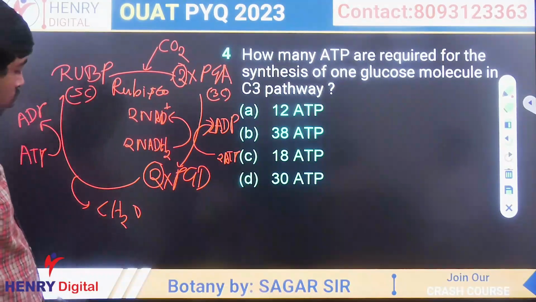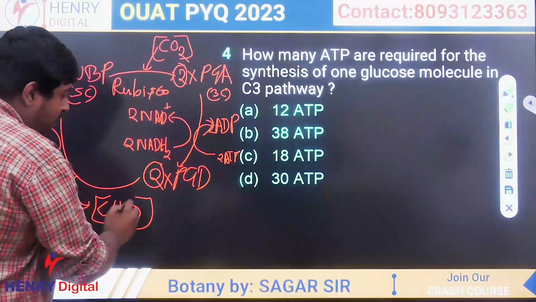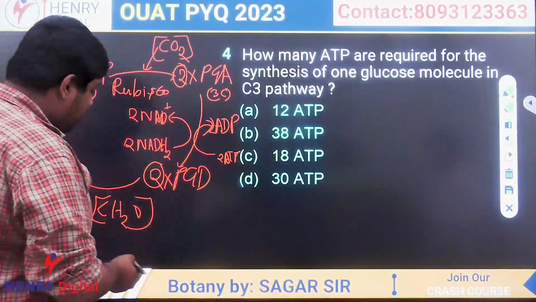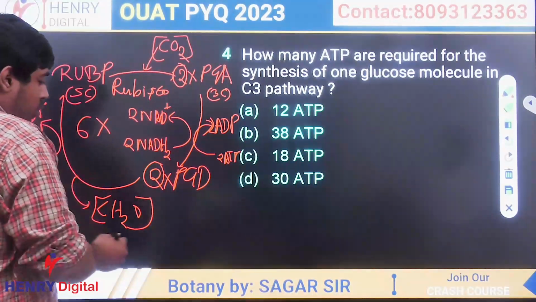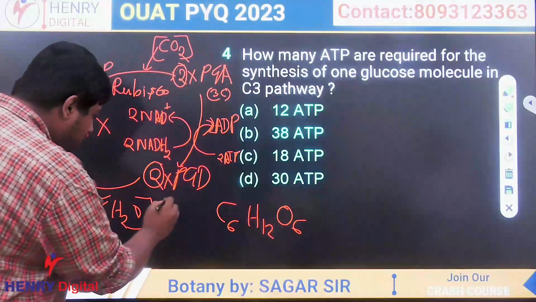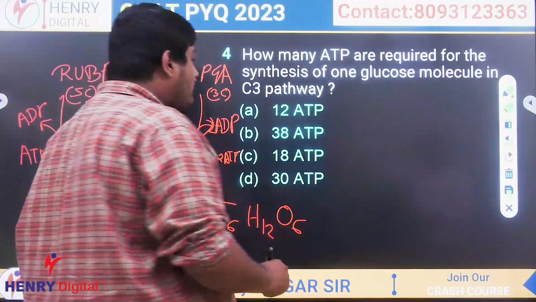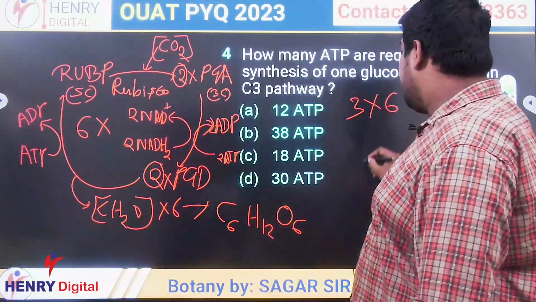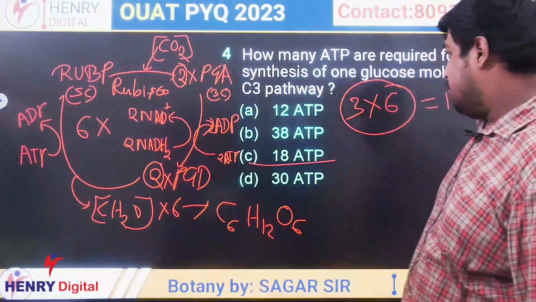Clear? So for conversion of 1 carbon dioxide into sugar, there will be expenditure of 3 ATP in one C3 cycle. So for formation of glucose, we need to continue this cycle 6 times, because the glucose formula is C6H12O6. If we multiply this with 6, then it will be converted into glucose. So total ATP expenditure for one C3 cycle is 3 ATP. If we multiply it with 6, then total expenditure will be 18 ATP. Clear? So the answer will be 18.